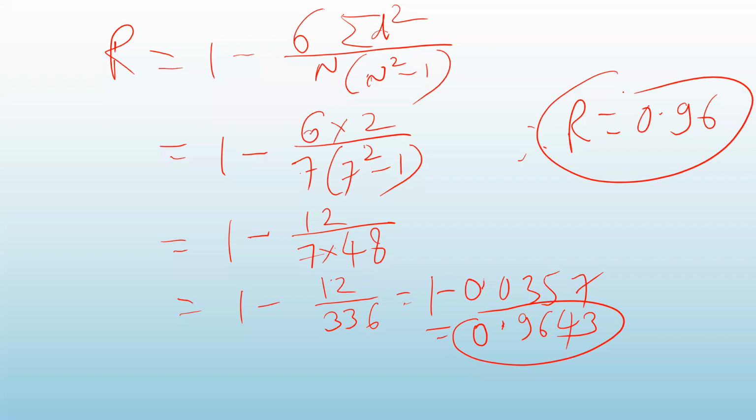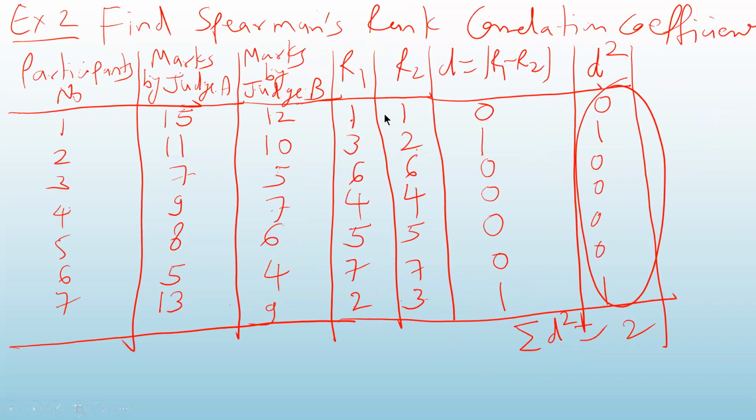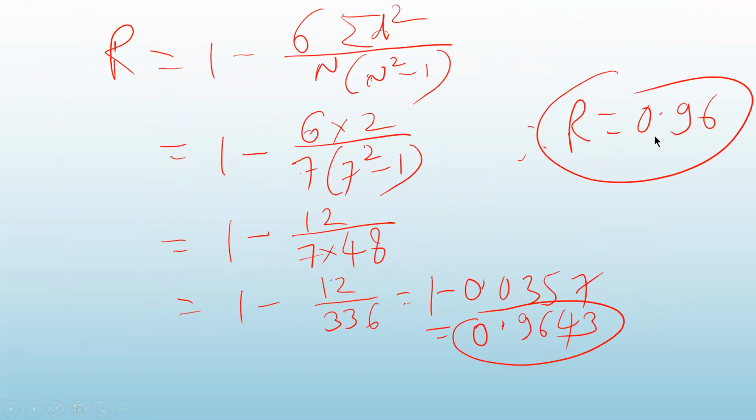You can see here the value of capital R is positive and it is very close to 1. 0.96 means almost 1. So there is a positive correlation, which is not perfect positive, but the two judges, if not completely in agreement with each other, are in agreement in the majority of cases, which can be seen here. Both the judges are giving the same rank: 6, 6, 4, 4, 5, 5, 7, 7, except at 2 places. Therefore the value of capital R came very close to 1.